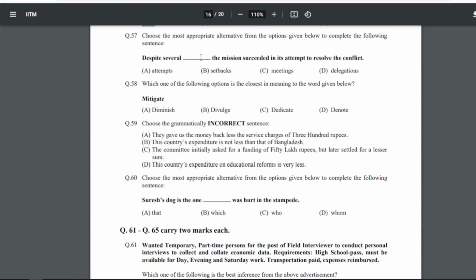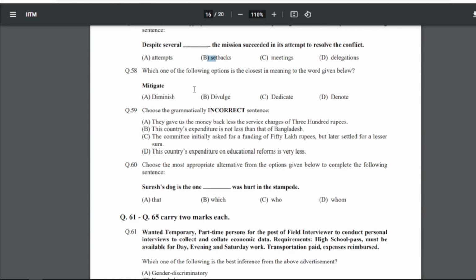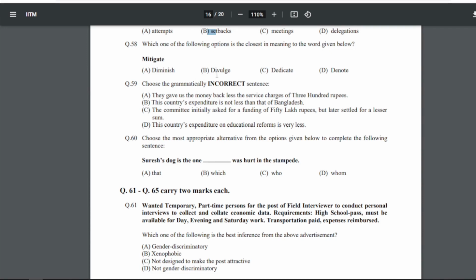57: choose the most appropriate alternative from the options given below to complete the following sentence. Despite several dash, the mission succeeded in its attempt to resolve the conflict. So for 57 our answer will be B, that is setbacks. Which one of the following options is the closest in meaning to the word given below? Mitigate. Then for 58 the answer is A, that is diminish.